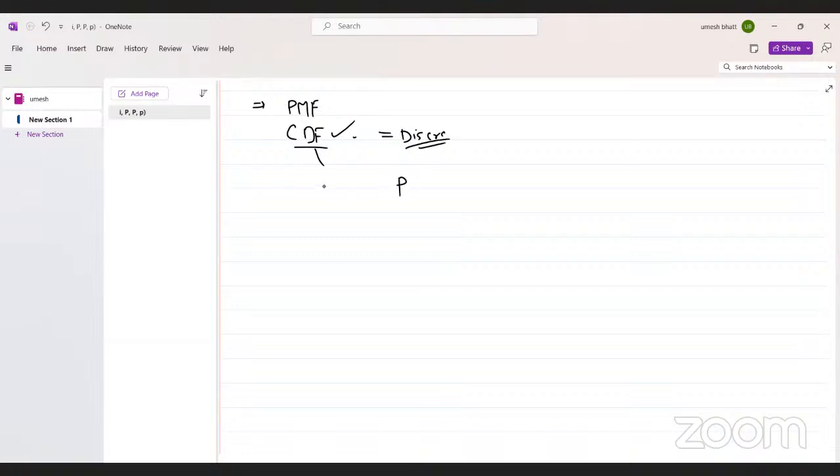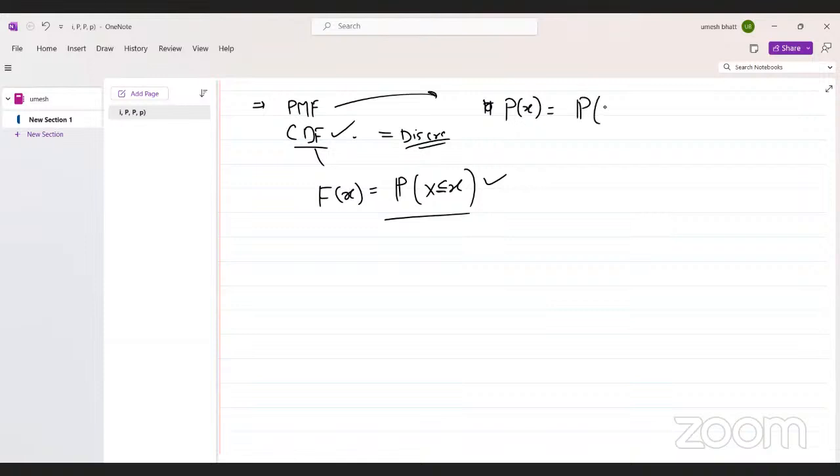It is F of x equal to the probability of X taking a value less than or equal to x. PMF is for discrete cases, where P of x is the probability of X taking x. CDF is the same for both discrete and continuous cases.